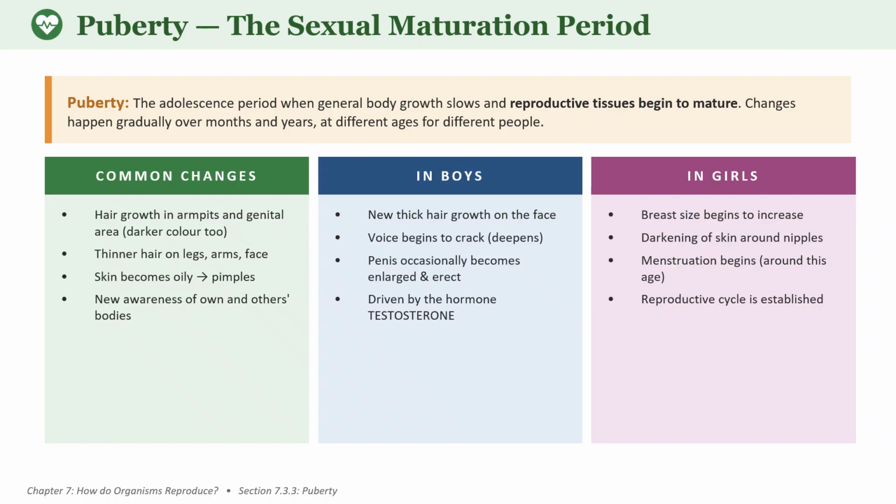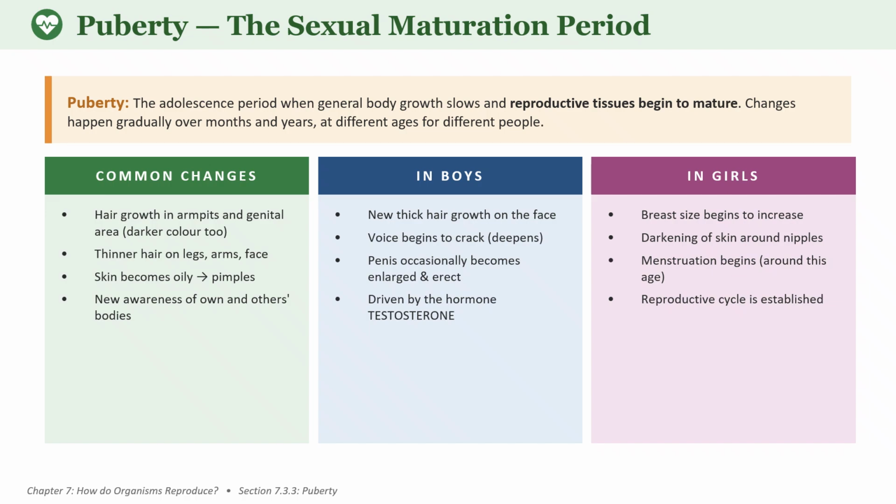Growth of the beard and mustache, broadening of the shoulders, deepening of the voice, enlargement of the reproductive organs and also production of sperms. For example, the voice becomes deeper due to enlargement of the voice box, the larynx. This we have already studied in our lower classes.